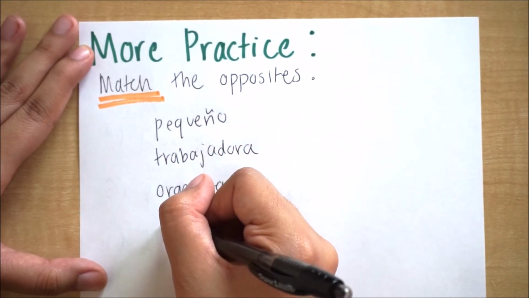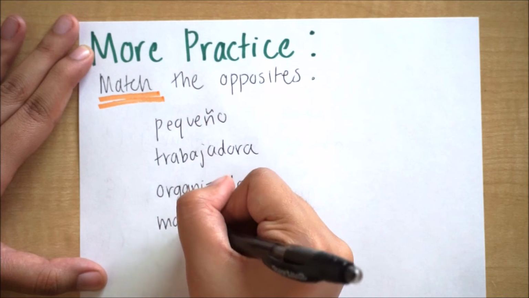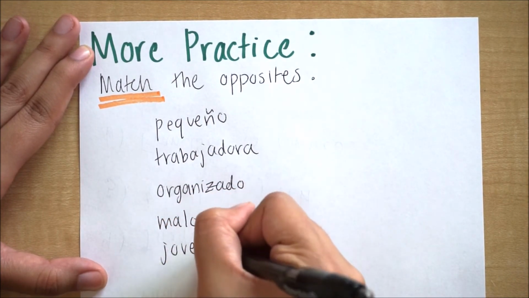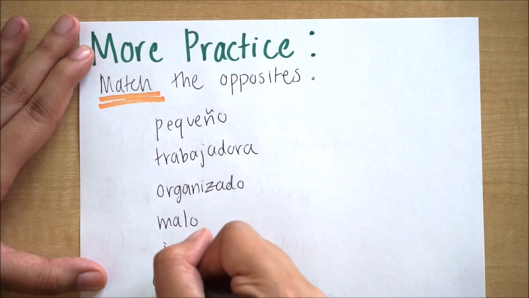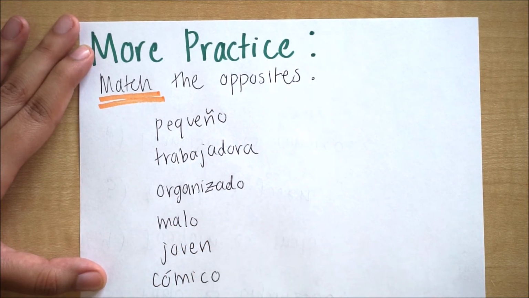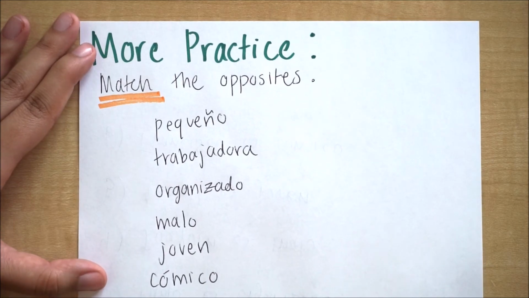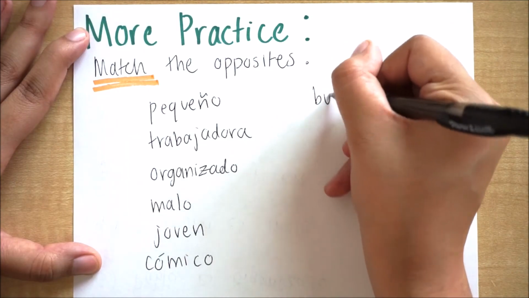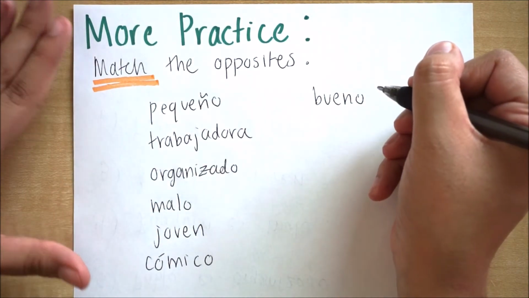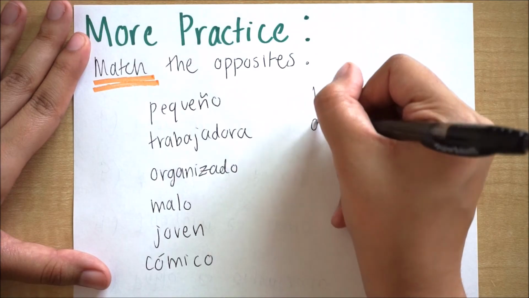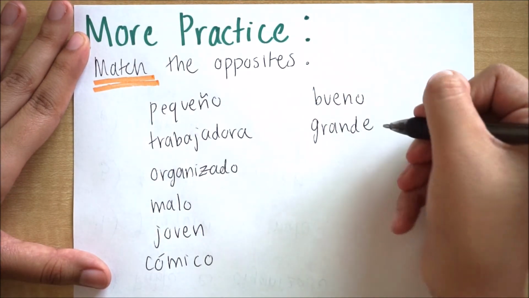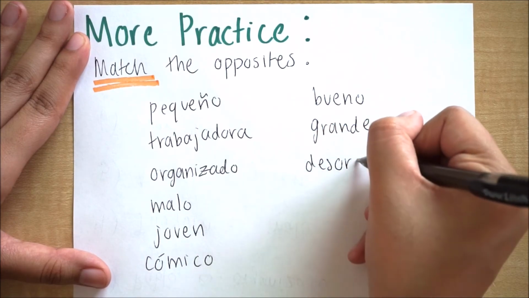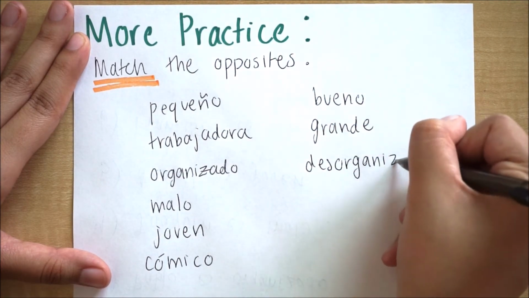So here are our words. We have pequeño, that was used in the last exercise, trabajadora, organizado, malo, and joven. That's on the left side. Oh, and also cómico. So that's on the left side. And on the right side, what are we going to use? We're going to say bueno, grande, desorganizado.